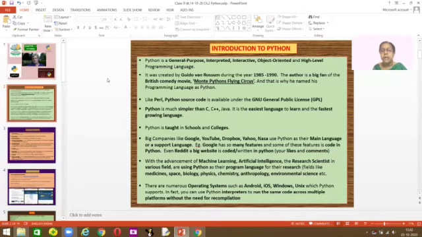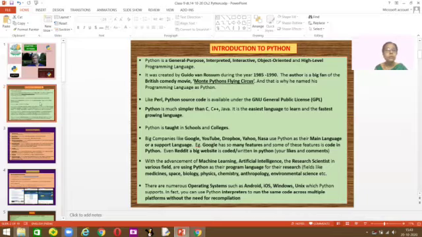Now, you know that we have many types of operating systems, like the Android operating system, the iPhone operating system, Windows, and Unix. All these operating systems are supported by Python. So the Python interpreter can run the same code on all these multiple platforms. It does not need a recompiler or a new compiler to do this compilation work. So Python can run on all these types of operating systems.